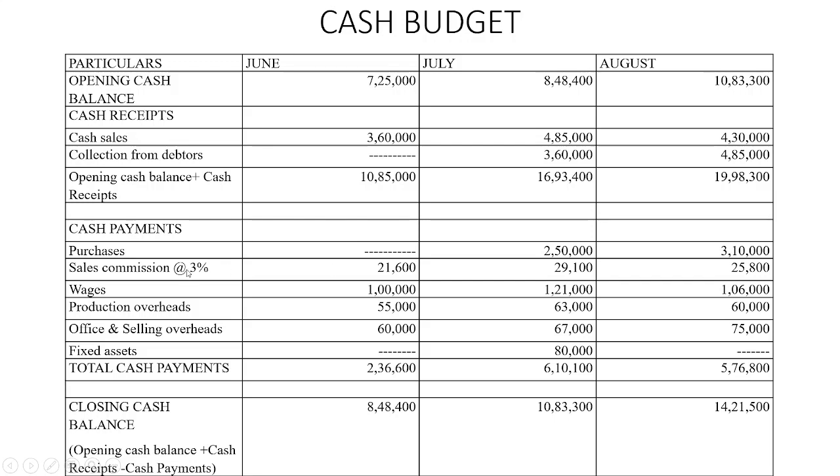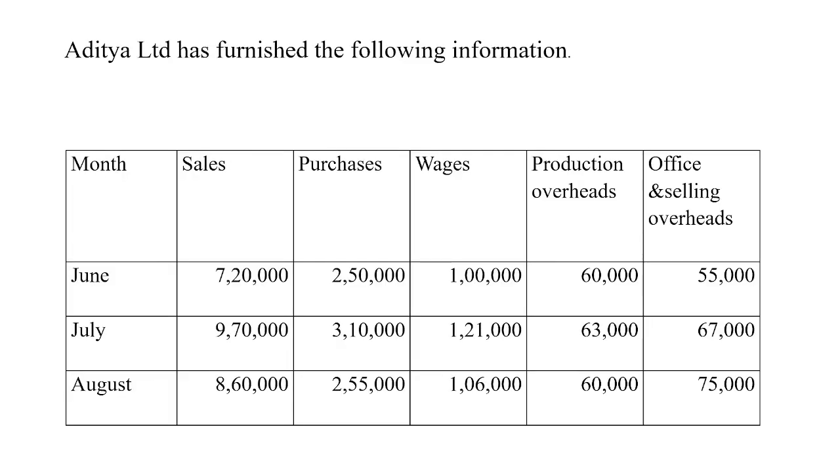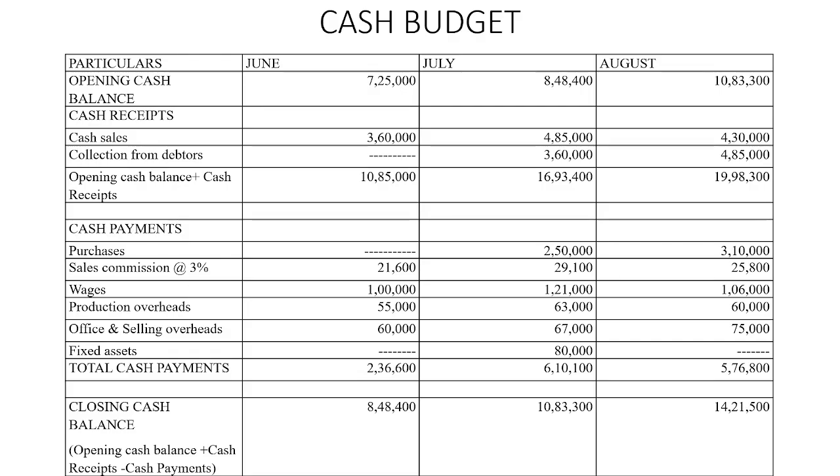Next is the sales commission at 3%. We first see the sales for the month of June, 7,20,000, and 3% of that is 7,20,000 into 3%, which is 21,600. Then the other items are paid in the same month in which they are incurred. Wages 1 lakh, production overheads 55,000, office and selling overheads 60,000. Then we have one more item, fixed assets, which is not for this month but for July, so here it is dash. And the total cash payments we find out. The total of all these items is 2,36,600.